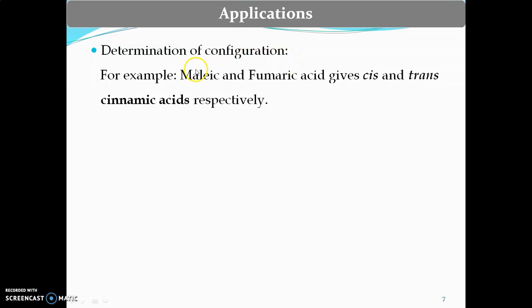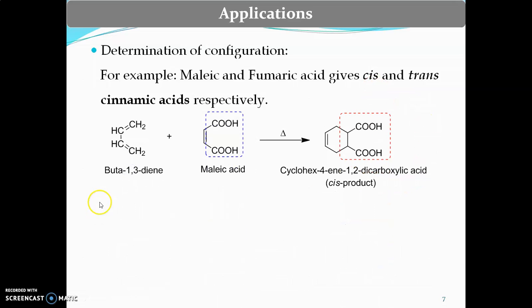To consider this application, we have taken an example of conversion of maleic and fumaric acid into their respective products. For example, when buta-1,3-diene reacts with maleic acid, that is a cis dicarboxylic acid, where both the carboxylic acid groups are present on the same side of the double bond, it results in the formation of only the cis product.